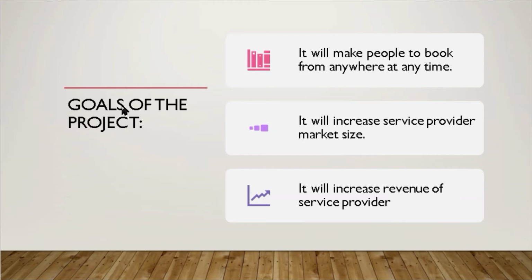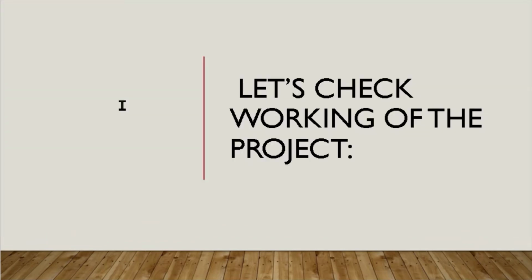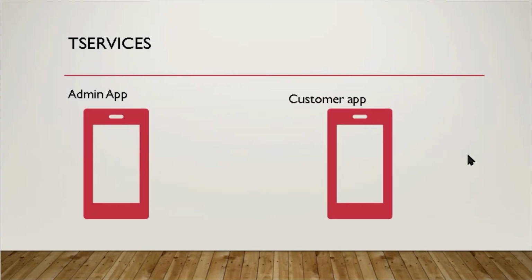Now let's check the working of the project. My application consists of two parts. The first one is the admin app and the second one is the customer app. These two applications are managed separately. The admin app is basically for the authorities of T services or for drivers, and the customer application is for those who are going to book their seats. First of all, we will go to the customer app and see what we have done in that.